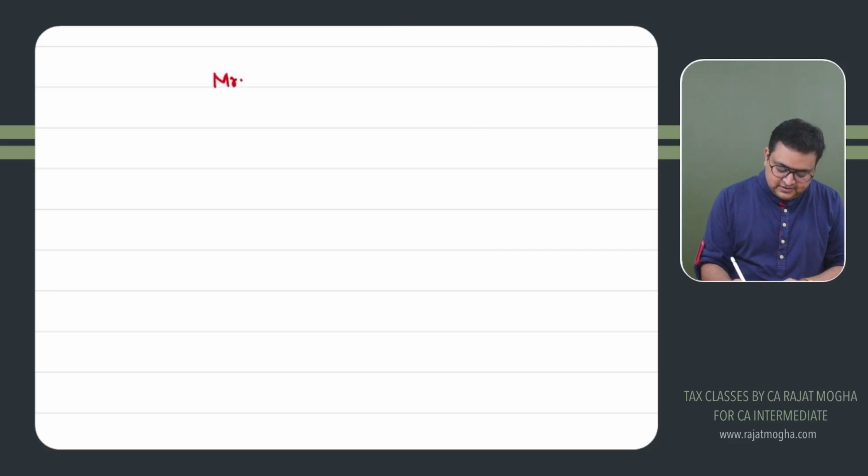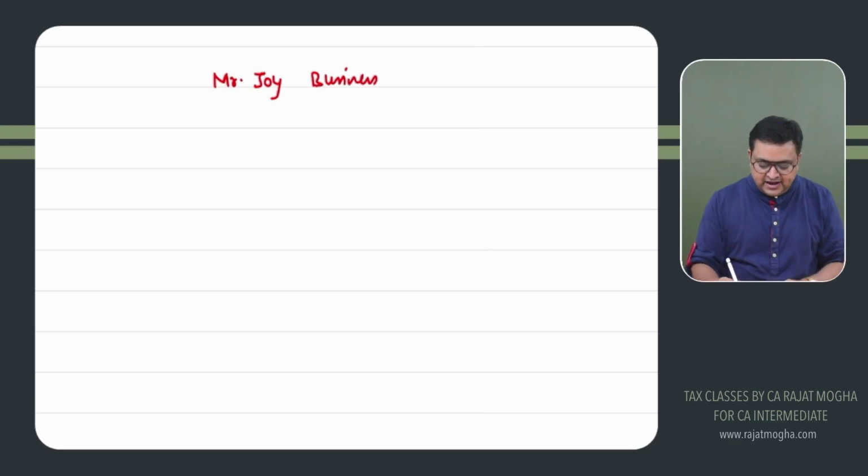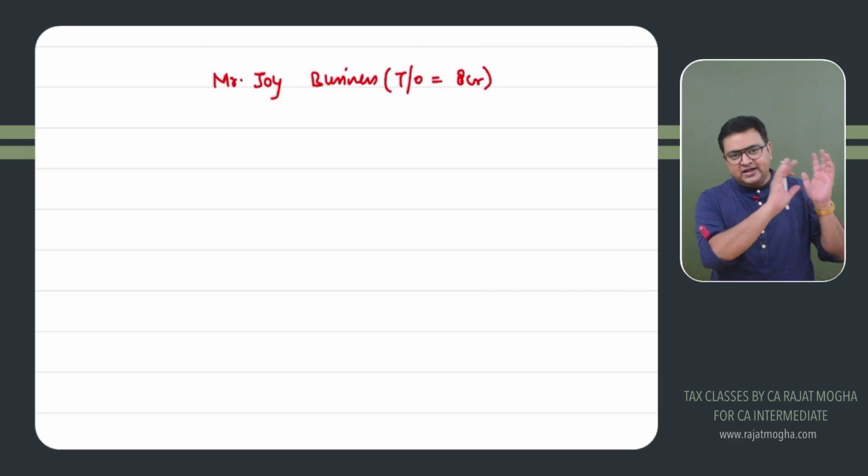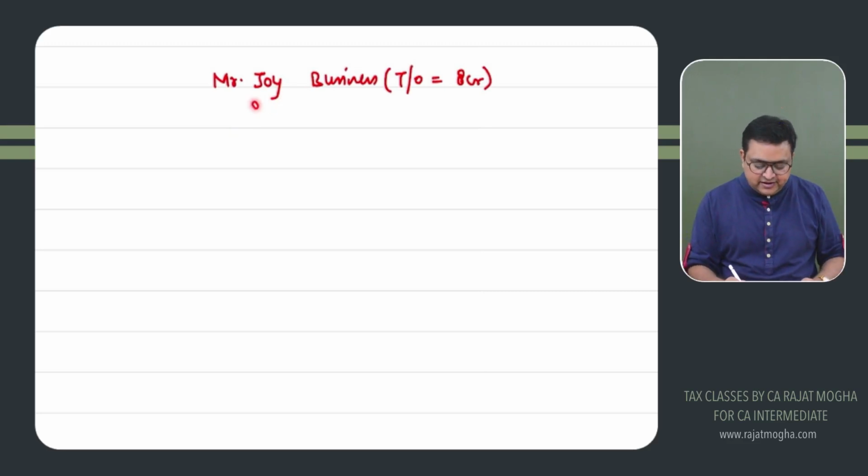This is, for example, Mr. Joy, an individual. He's running his business. He's an individual, and his turnover of last year, let's say, is much more than 1 crore. Let's say it is 8 crores. So it means that he's eligible to deduct TDS, right? Last year turnover is more than 1 crore. He's eligible to deduct TDS.